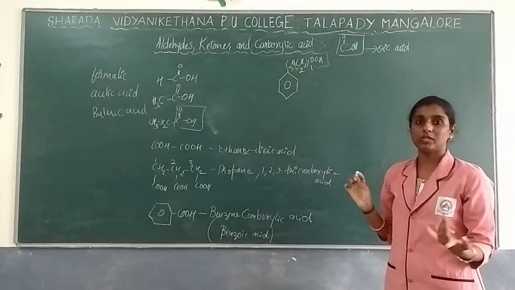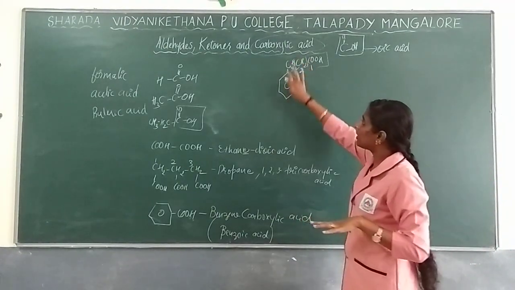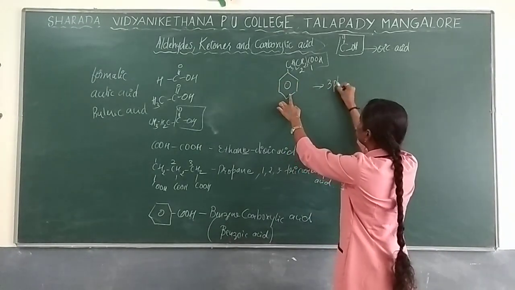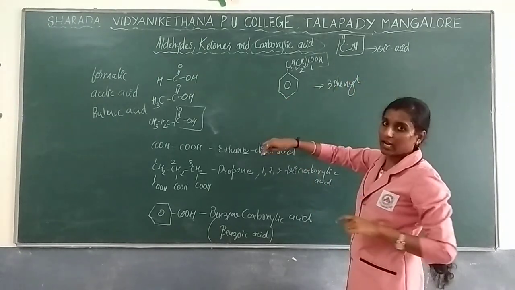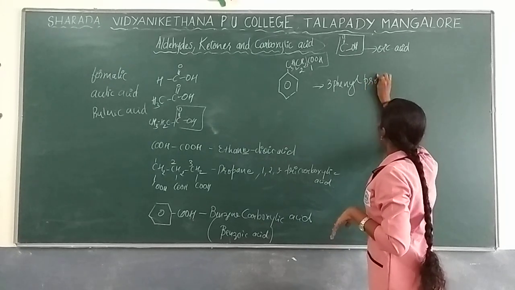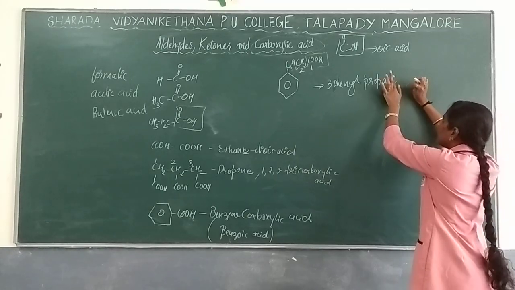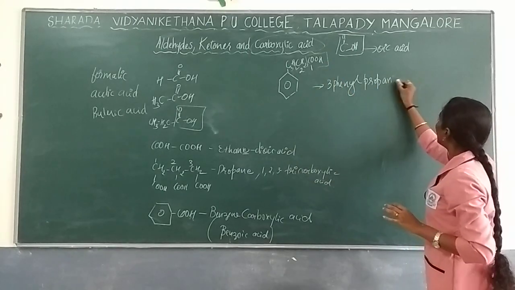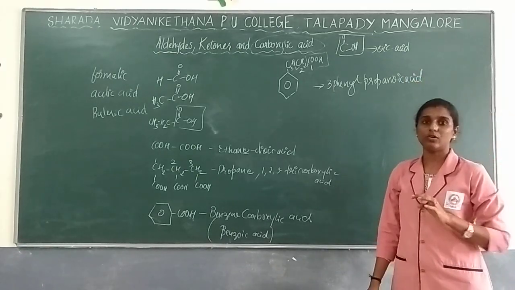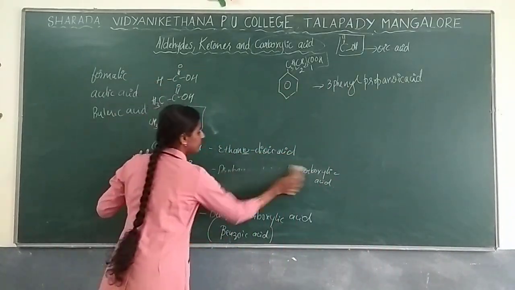For benzene, as a prefix we can use phenyl. So the third carbon has a phenyl group: 3-phenyl. 3 carbons is propane. The last E you can remove because in first position you have the oic acid: 3-phenylpropanoic acid. This way you can give the naming of the compound. So this is regarding the naming.